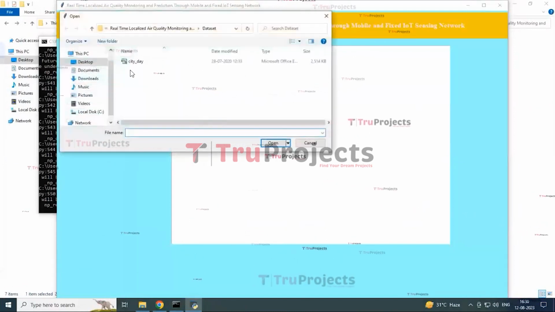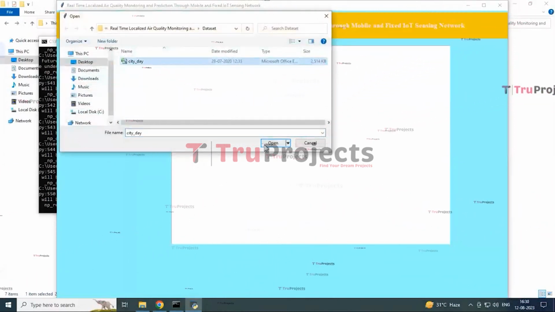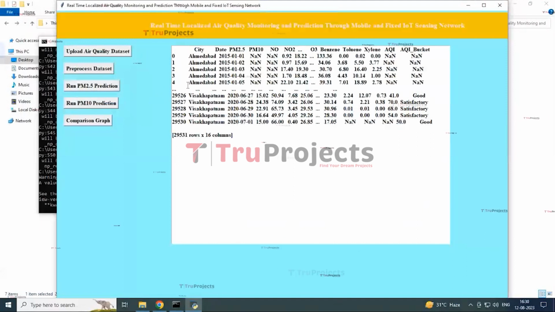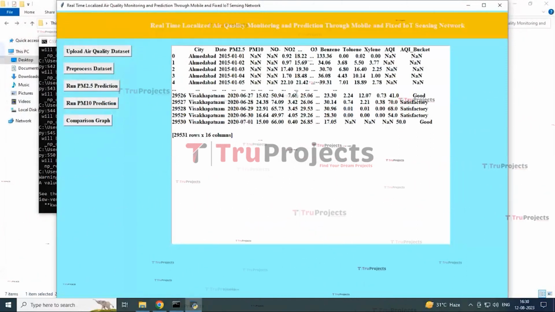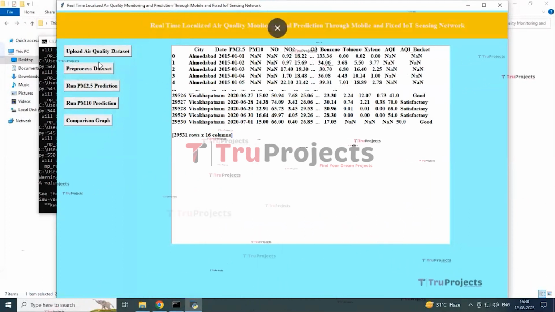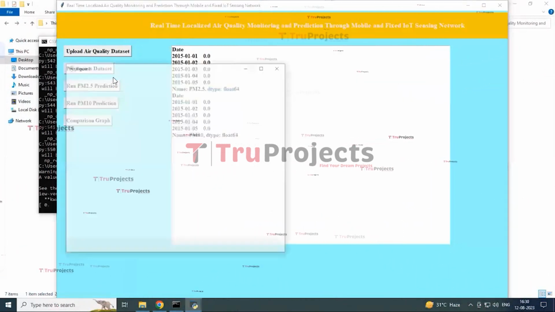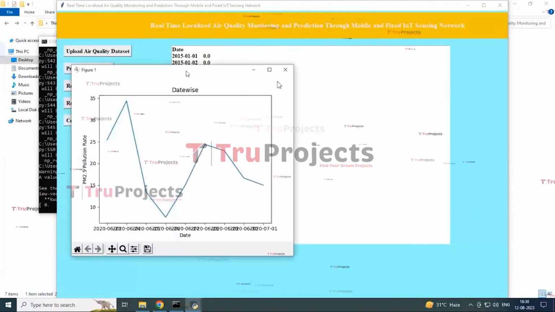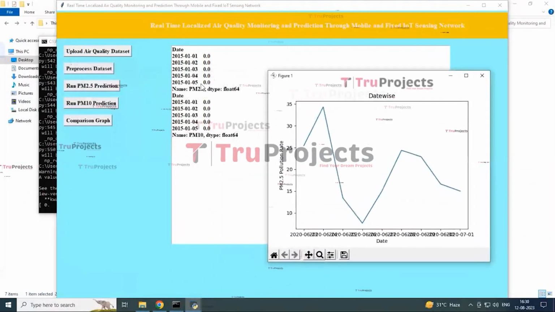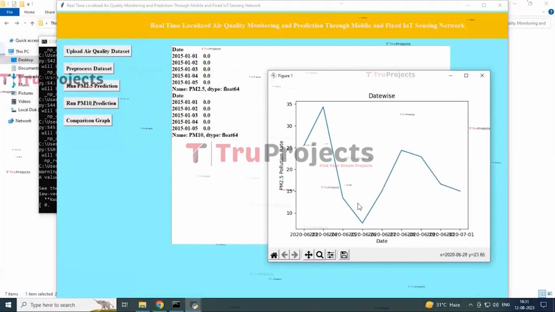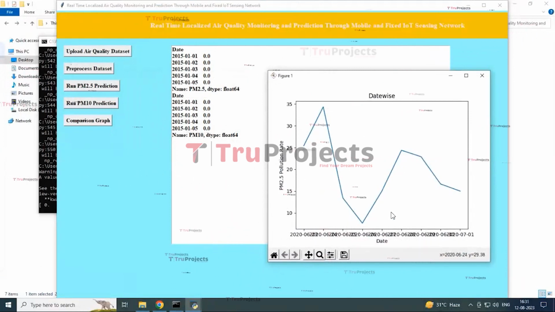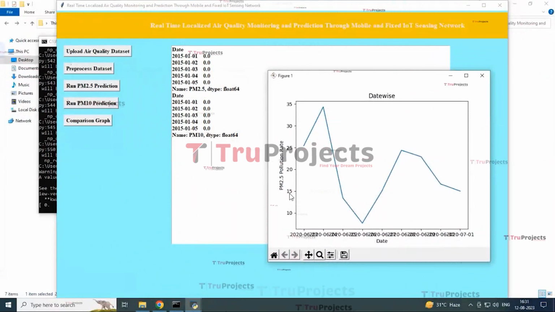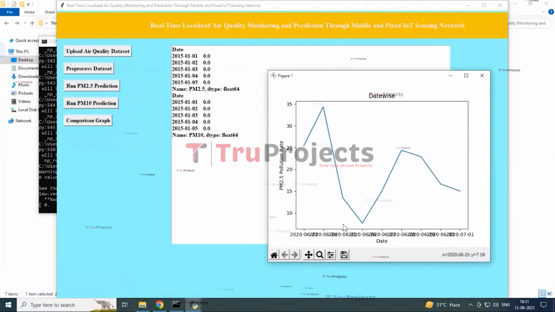Now click on the first button, upload air quality prediction dataset. By clicking this button, you can see the dataset; click on the open button. Now you can see all the attributes that exist in the dataset. Now click on pre-processing dataset. By clicking this button, you can see that all the missing values in the dataset are replaced with zero, and you can see the graphical representation of the PM2.5 pollution rate according to the date.